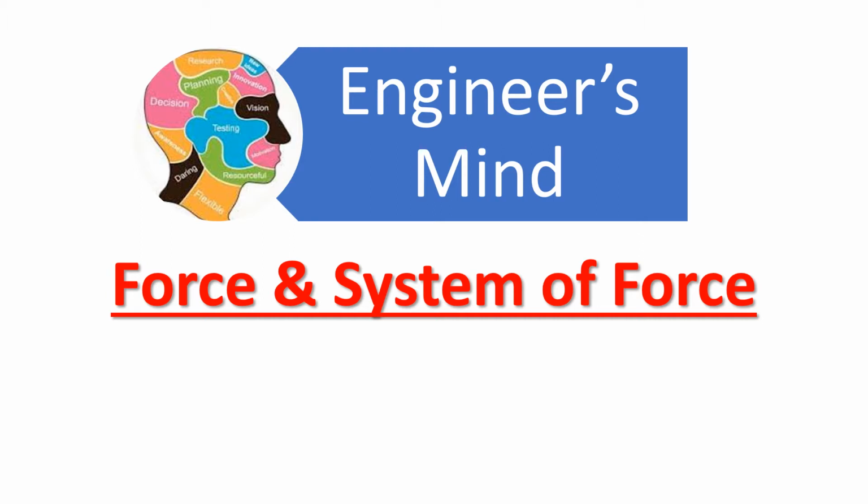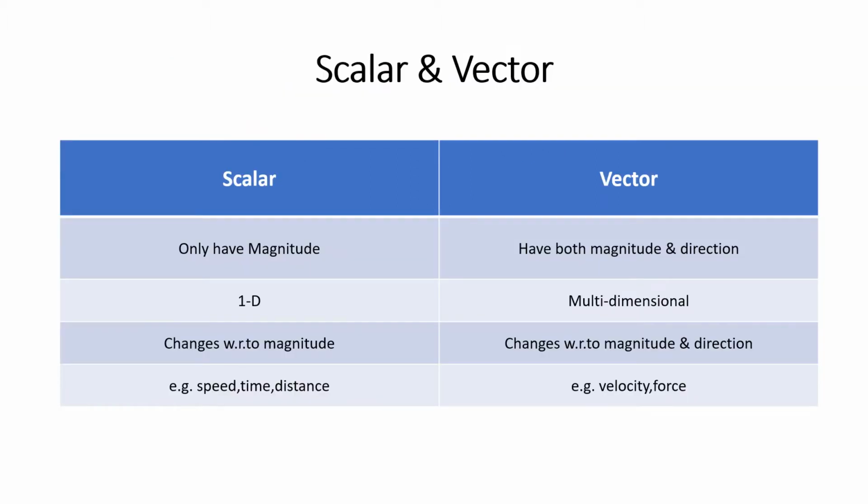Before that, we have to deal with some basics of physics which will be needed in the force system or in engineering mechanics. There are two main terms of basicness in engineering mechanics. Let's see what they are. Scalar and vector. Yes, scalar and vector are the basic terms in physics, as we know that engineering mechanics is deeply based on physics. So scalar and vector are the two main terms.